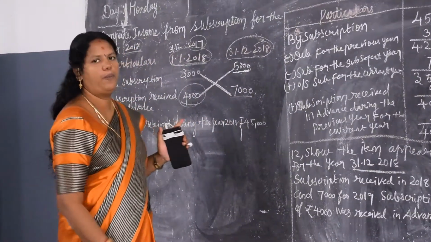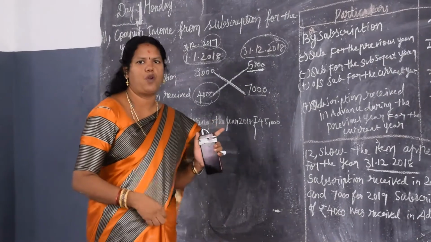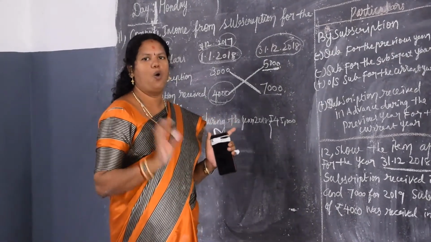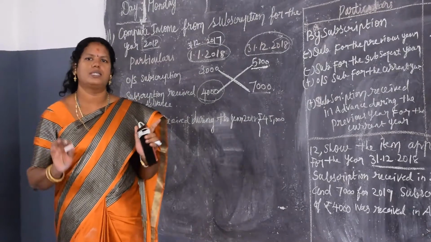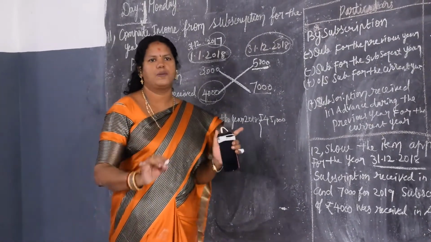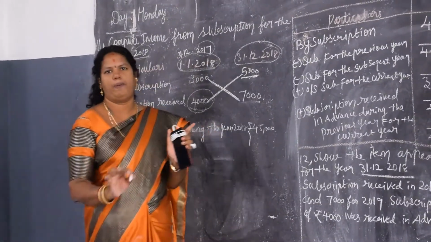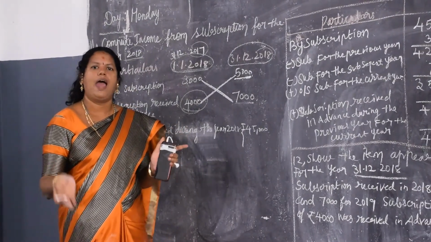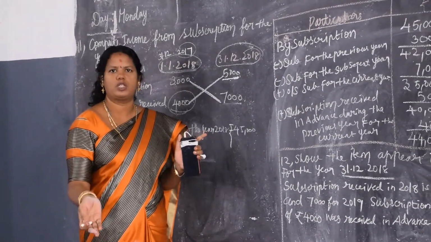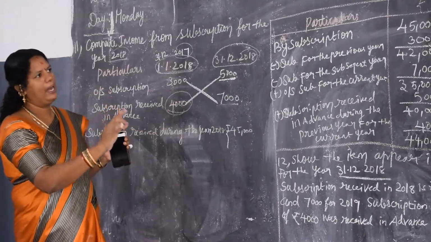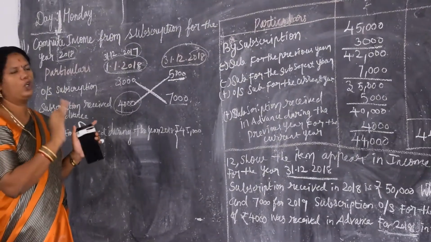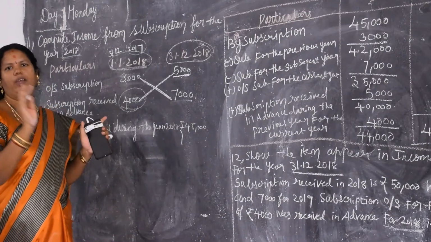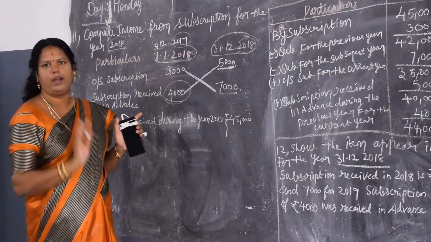Actually, the 13th problem you got in a subscription is a very easy problem that you can solve as homework. Okay, they have given a subscription. There's a 100 subscription. The members are 25. In that, 10 members have not paid the subscriptions and 4 members have paid the subscription. So what you have to do: prepare the income and expenditure. In the income, the total subscription is 25 into 100. That gives 2,500. That's all.